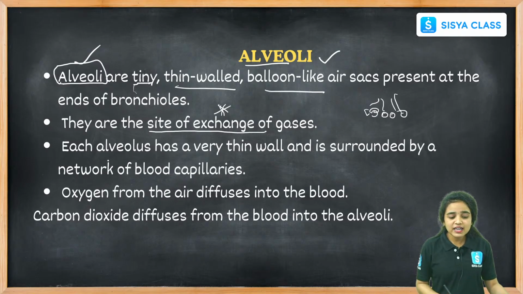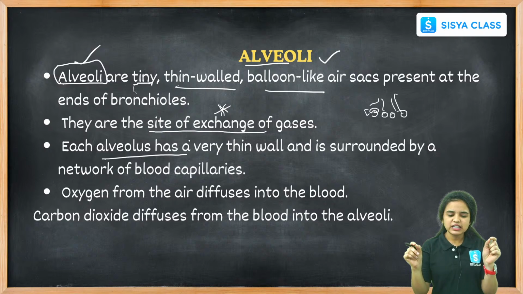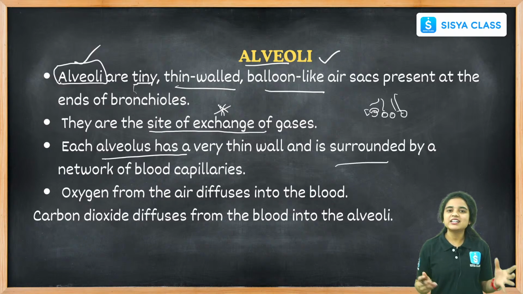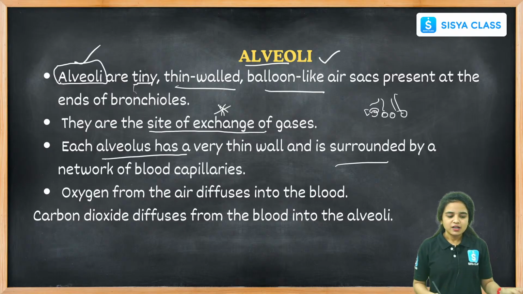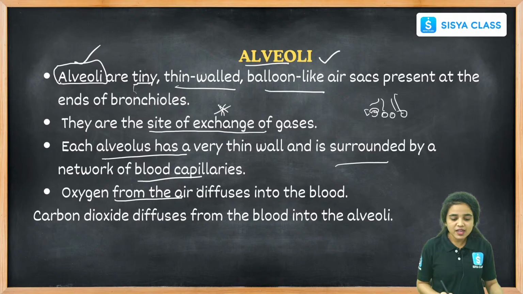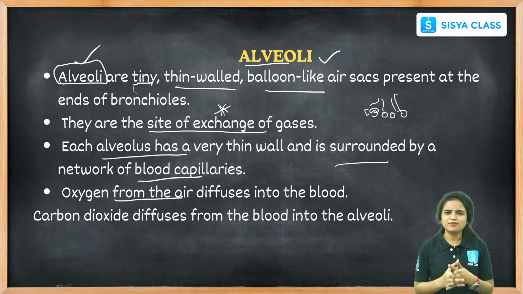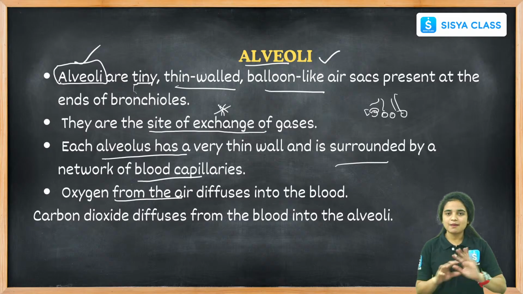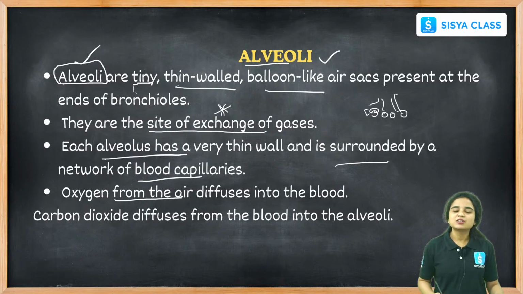Each alveolus has a very thin wall and is surrounded by a network of blood capillaries. Why are these blood capillaries present? These blood capillaries supply oxygen to our blood. Oxygen from the air diffuses into the blood, and this blood is supplied to our body with the help of the bloodstream.